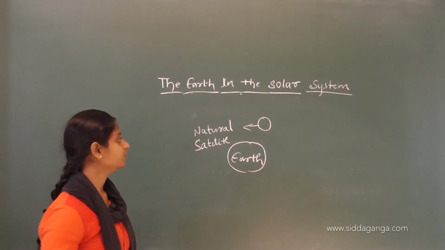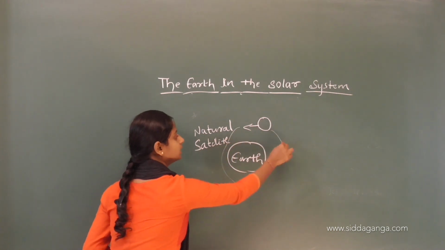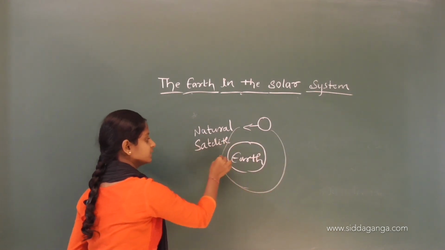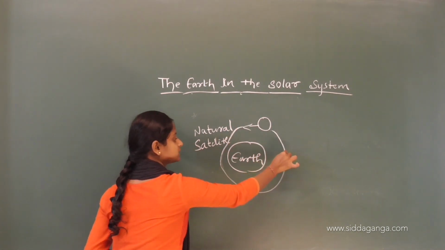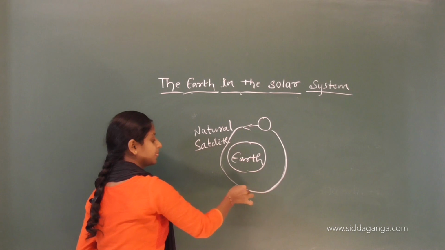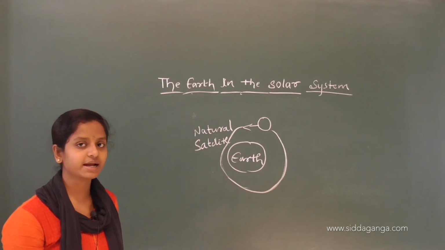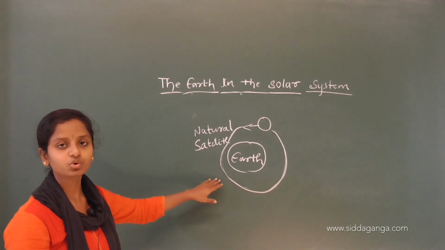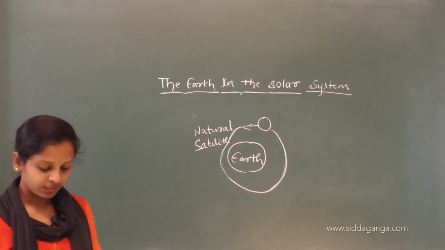This moon will move around our earth. So the moon is a natural satellite which moves around our earth.